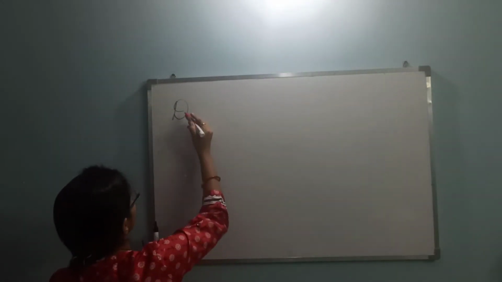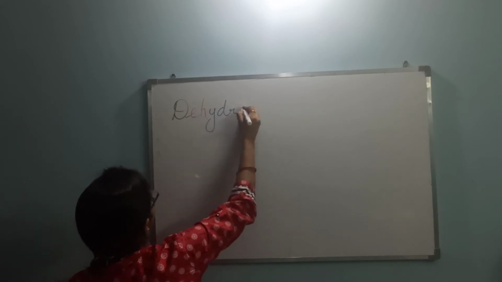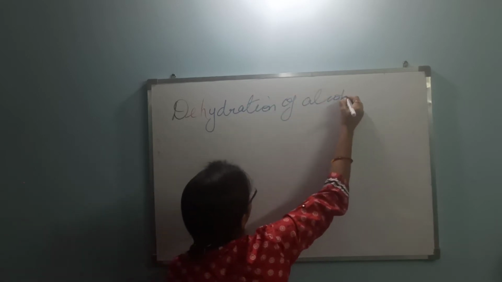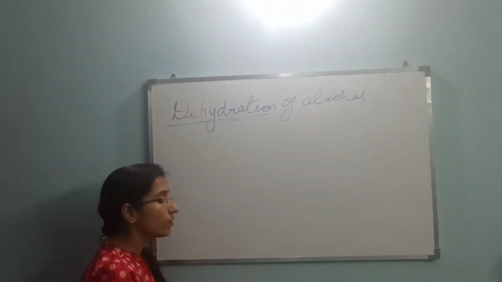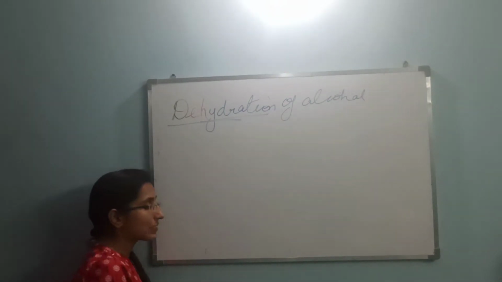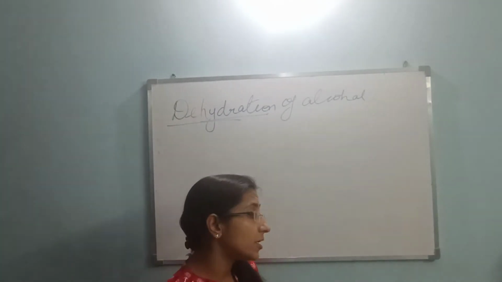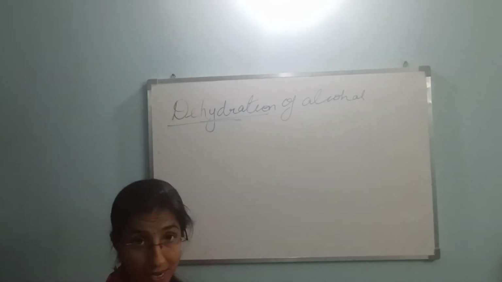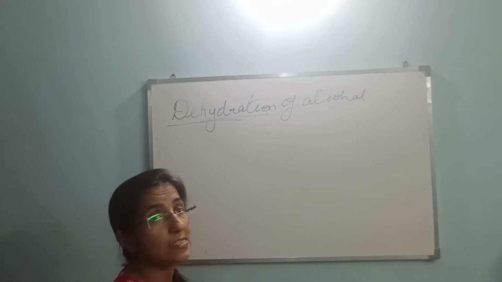I'm going to start with the dehydration of alcohol. As the word describes, dehydration. What is the meaning of the word dehydration? Dehydration basically means the removal of H plus. Okay, the removal of H plus, or you can say the removal of water molecule from the alcohol molecule in the presence of some protic solvent to form alkene as a major product.